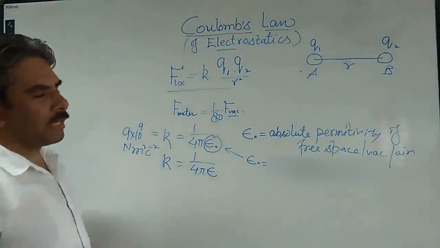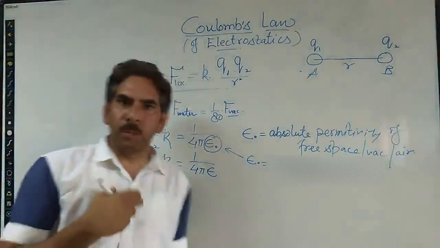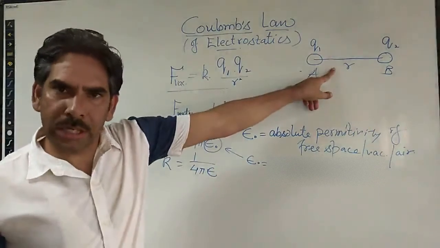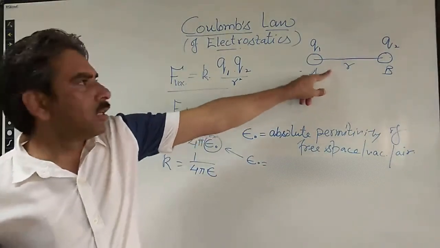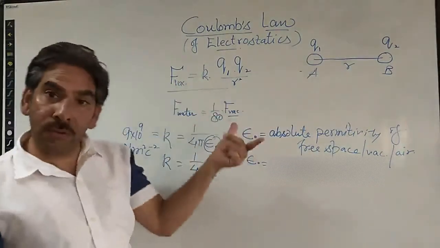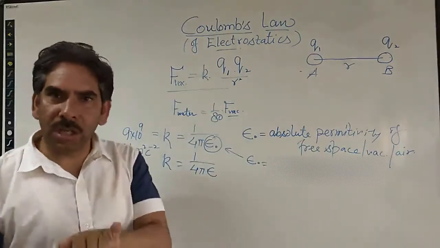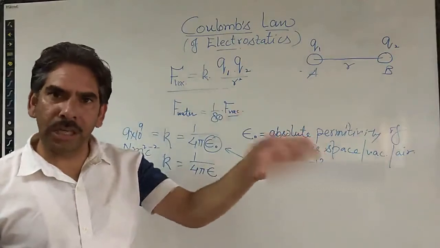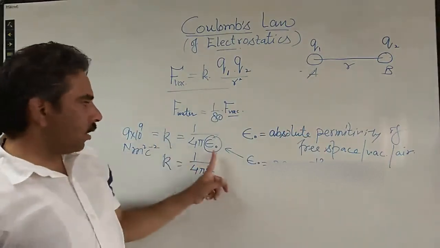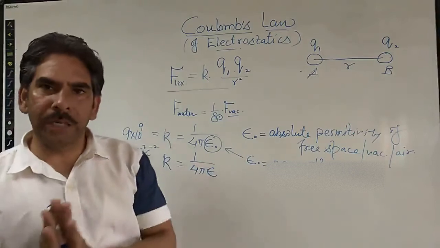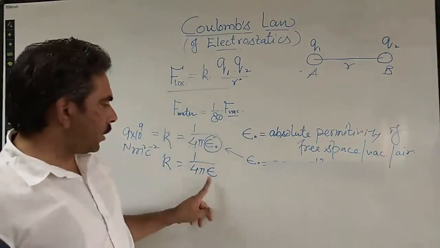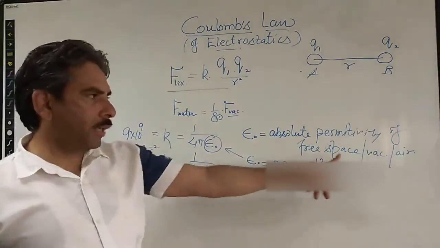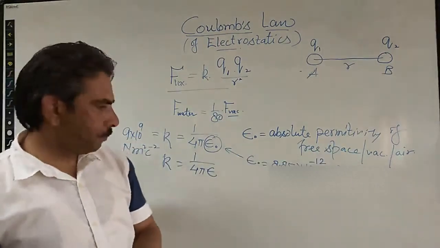So in a simple way we can define the permittivity, or absolute permittivity, as the property of the intervening medium between the two charges which decides the strength of the electrostatic force among the two charges, because if we change the medium, the electrostatic force changes accordingly. So that is the clear understanding of absolute permittivity of any medium, other than the air, free space, or vacuum.